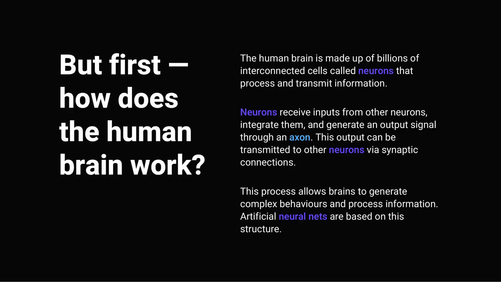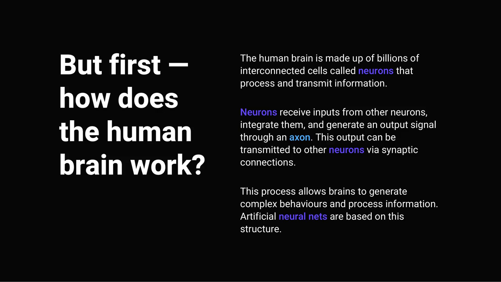The human brain is made up of billions of interconnected cells called neurons that process and transmit information. Neurons receive inputs from other neurons through dendrites, and integrate them through their cell body. If the inputs exceed a certain threshold, the neuron generates an output signal through an axon that can be transmitted to other neurons through synaptic connections. This process allows the brain to process information and generate complex behaviors.